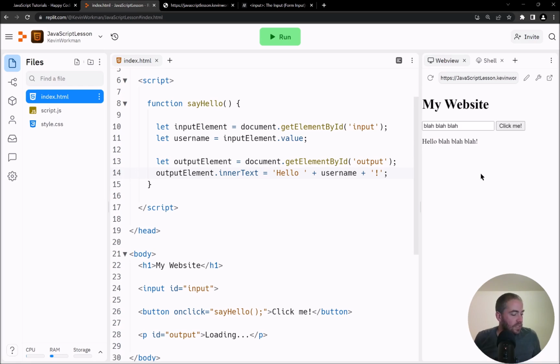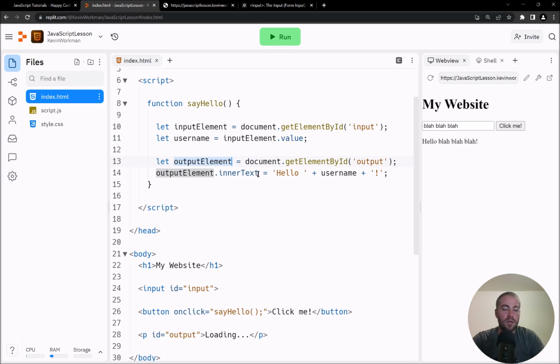So this is sort of two sides of the coin of JavaScript and interactive HTML. I am using JavaScript to, first of all, get information from the user. So I am getting a reference to the input element, and then I'm getting the value from the input element. That's one side of the coin, input. And then the other side of the coin is output. So now I am getting a reference to the output element. In this case, it's just a p tag. And then I'm setting the inner text to something.